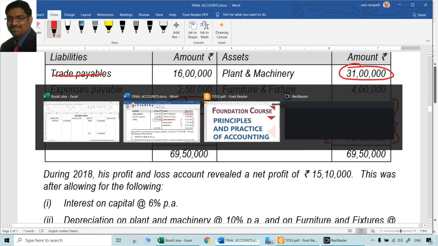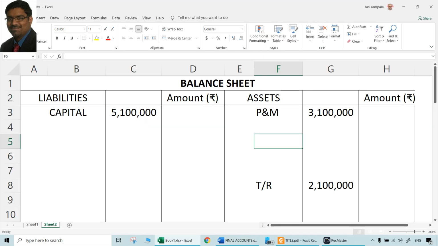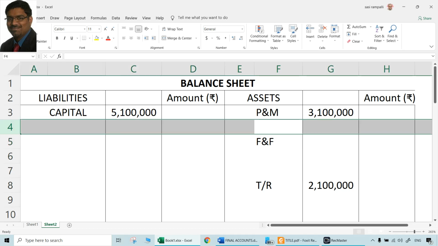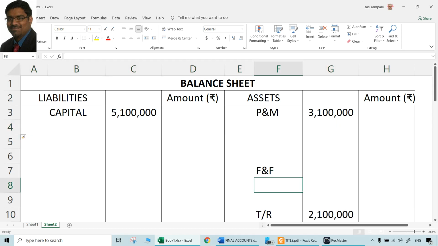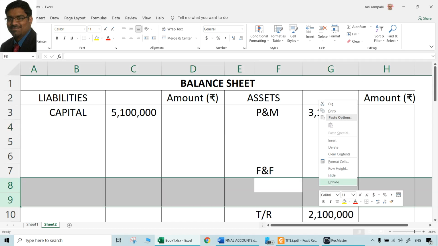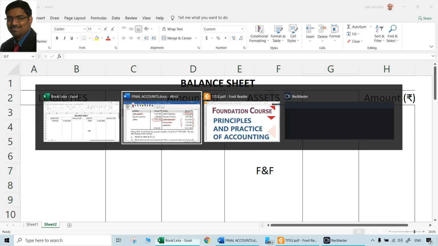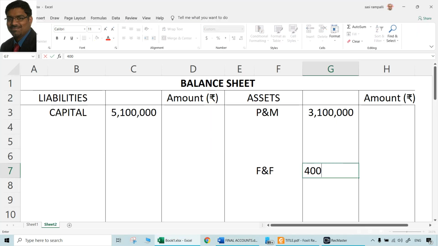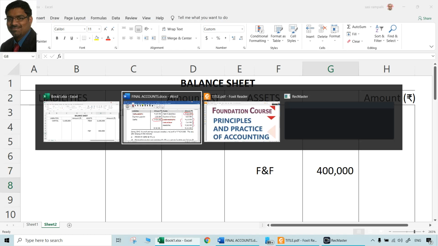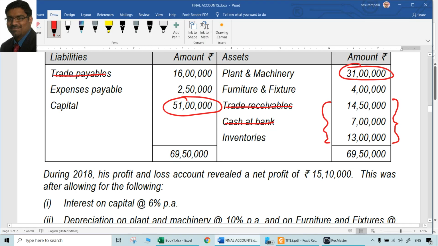Then there is furniture and fixtures, 4 lakhs. So one more item, furniture and fixtures. Need reasonable space for each of these adjustments if there are any. Of course, for furniture there will be depreciation. For sure there will be, because the opening balance of furniture is only 4 lakhs. But it will not be the closing balance. There will be depreciation. How much is that? We will see it later.